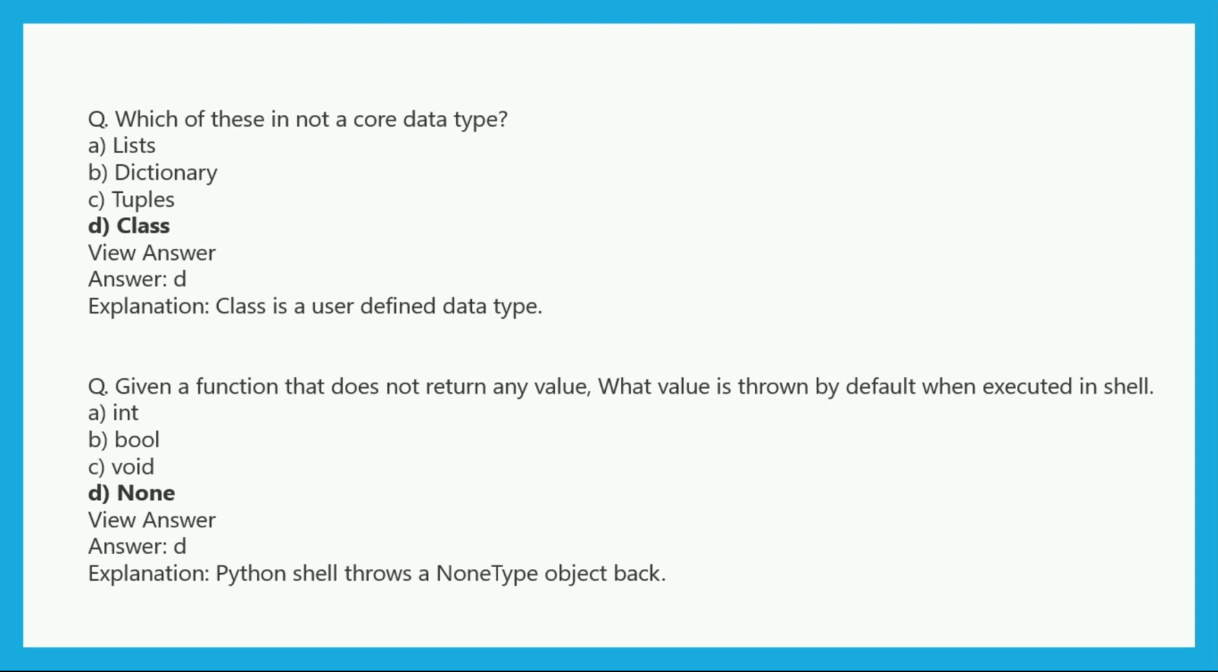Now the question is: given a function that does not return any value, what value will be thrown by default when executed in the shell? Integer value, boolean value, void, or none. So the answer is none, because the Python shell throws a None type object back.